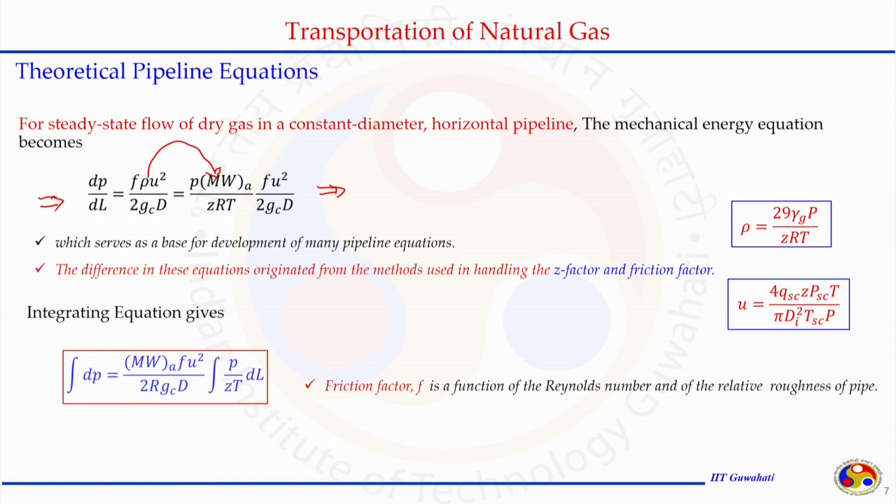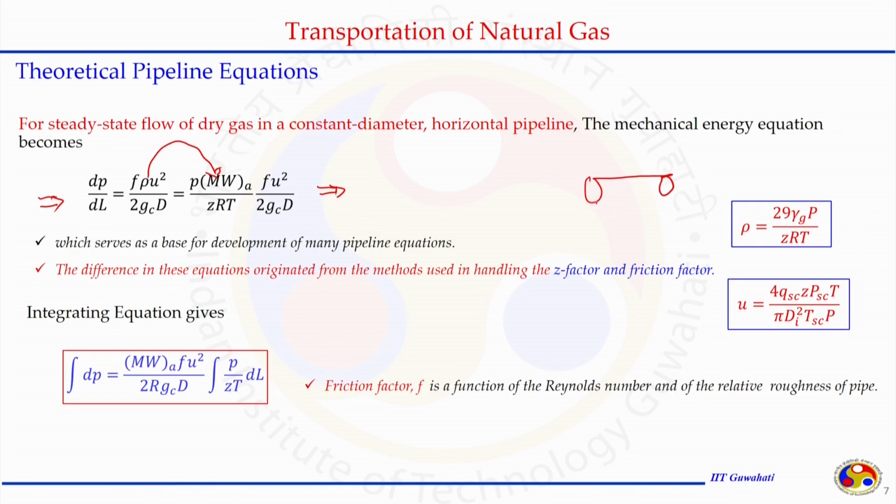We got the equation for how the pressure drop happens when the gas is flowing through a pipeline of diameter d at a particular length. In this pipeline, we can estimate the pressure at the end or at any location after solving this differential equation. But again, the problem is not solved, because when we converted this, we have f and z.